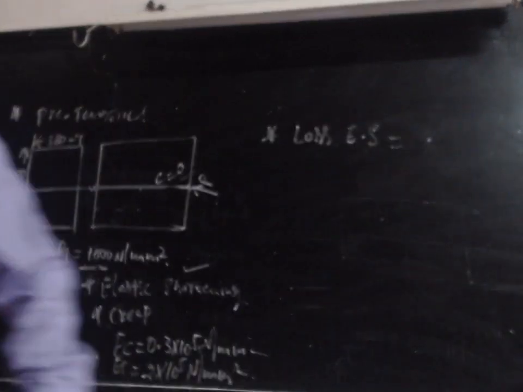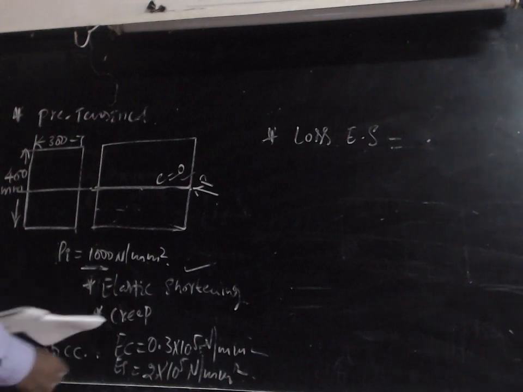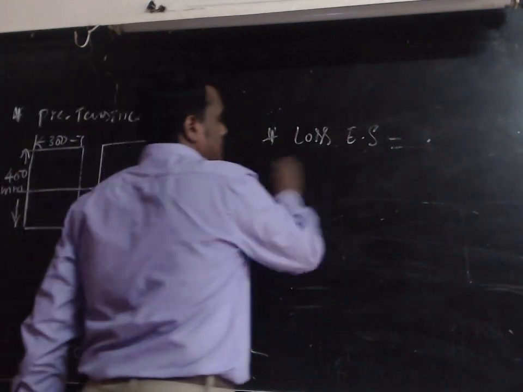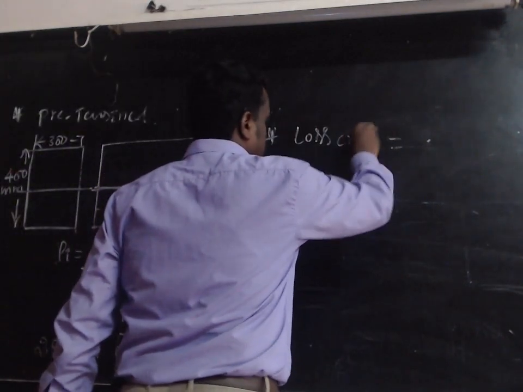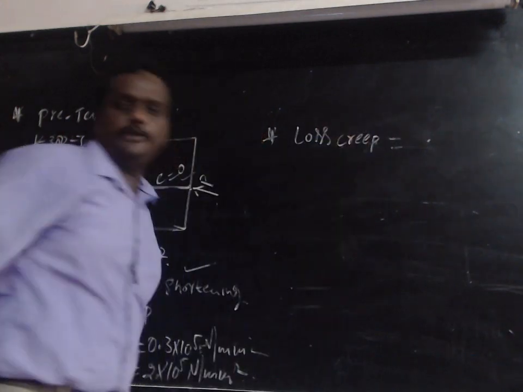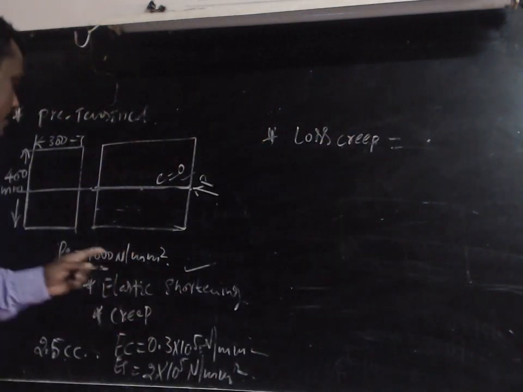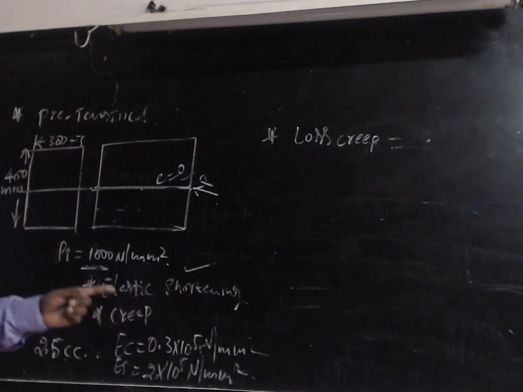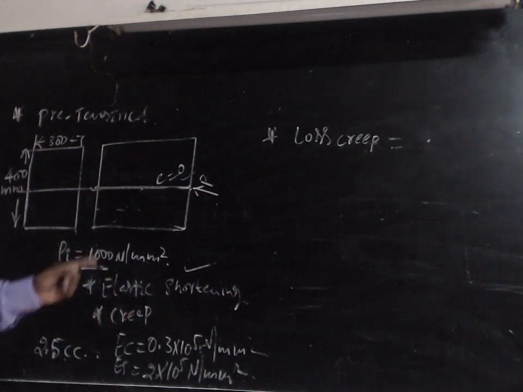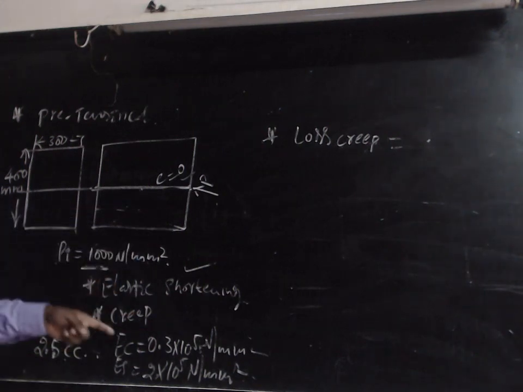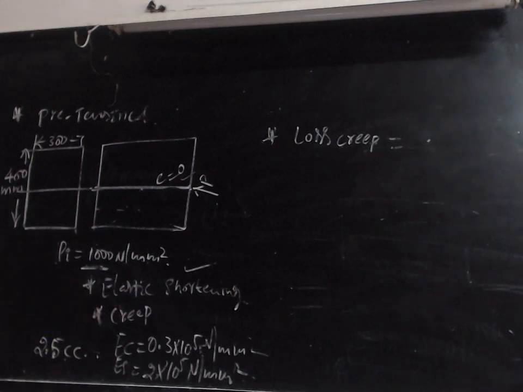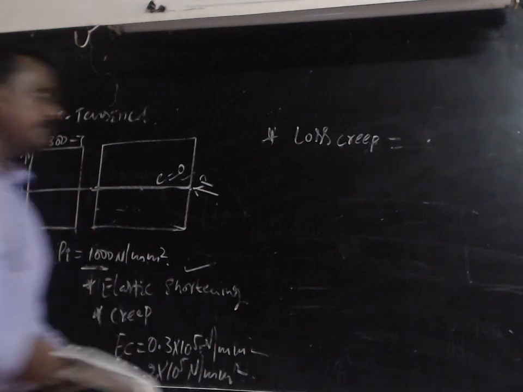Next, the second one is creep, that is loss due to creep. As we know, we have two methods for creep: the creep coefficient method and the creep ultimate method. But which method we should use, that we have to consider. Here in the problem itself they have given CC, the creep coefficient value. That's why we should use the creep coefficient method.